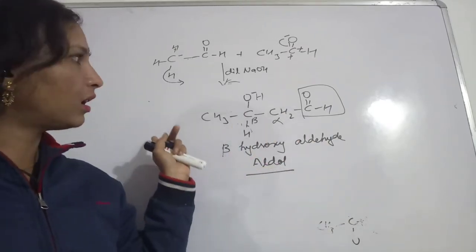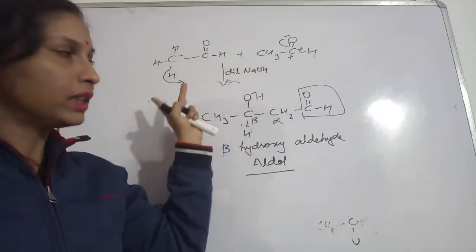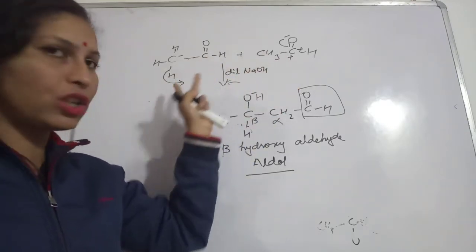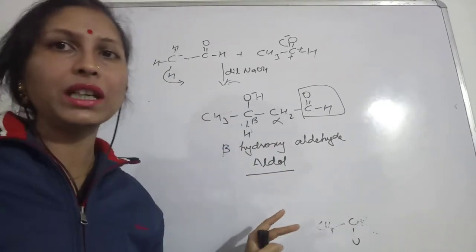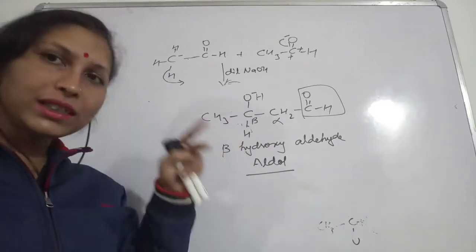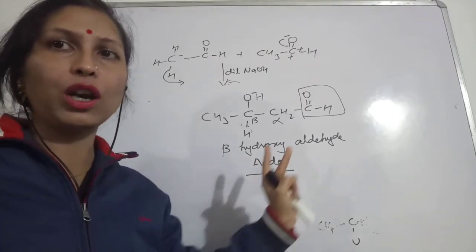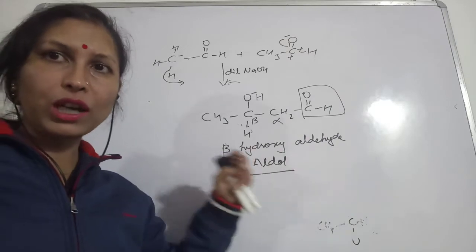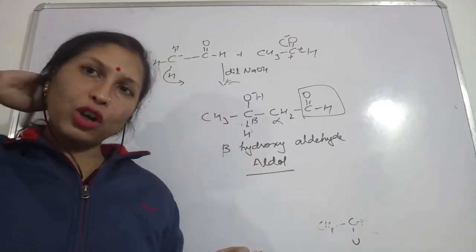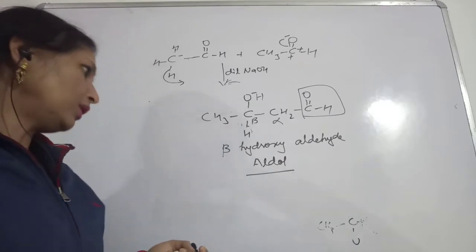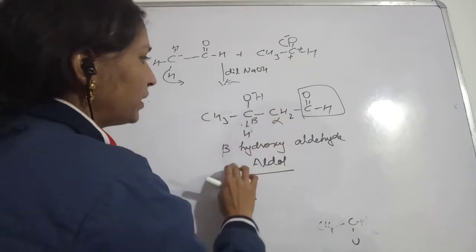And if we take an aldehyde and a ketone, the combination of aldehyde and ketone, or unsymmetrical aldehydes or unsymmetrical ketones, the products in that case will be called cross aldol. That process will be called cross aldol condensation, and the products will be called cross aldol products. Like this we are going to see. So this is beta hydroxy aldehyde.